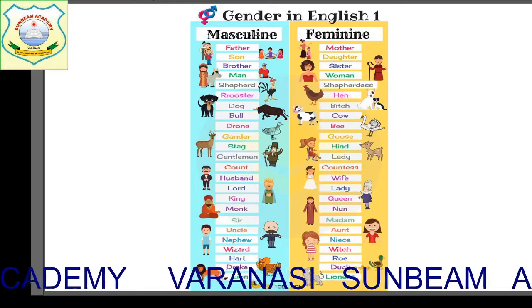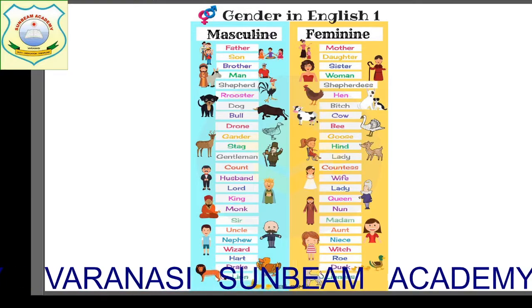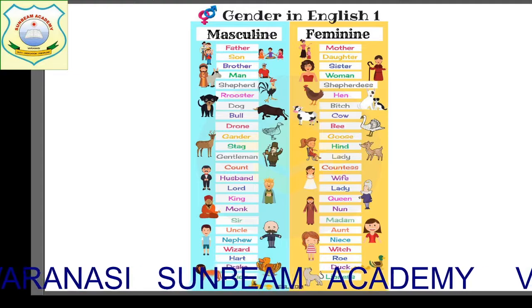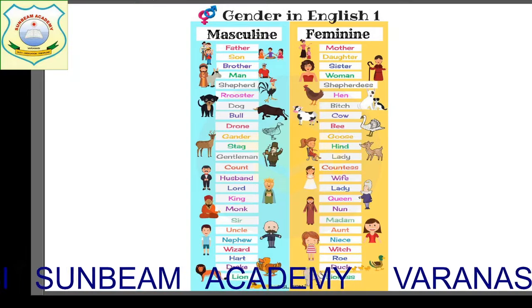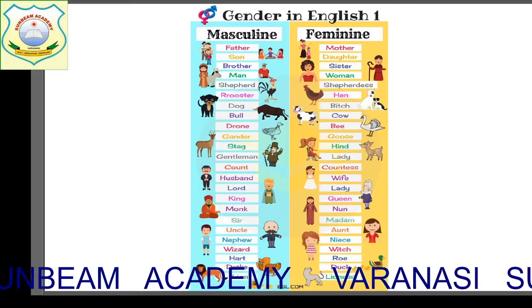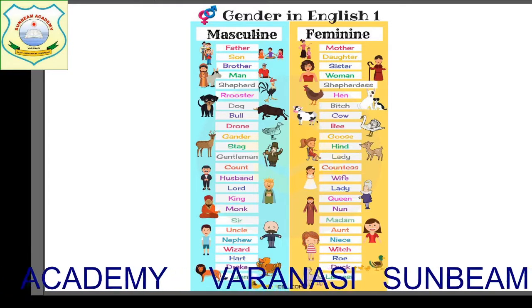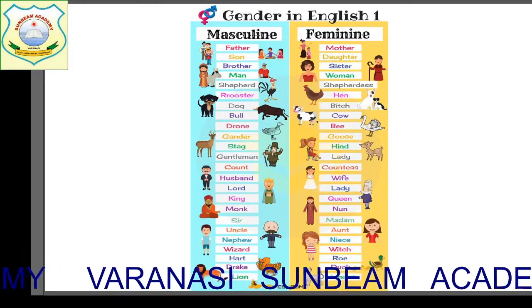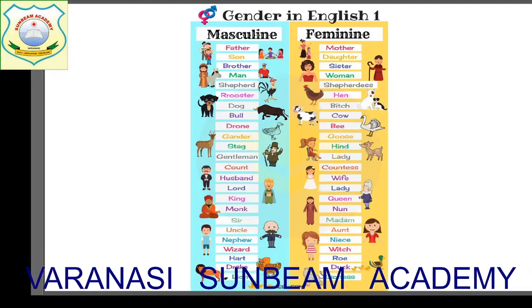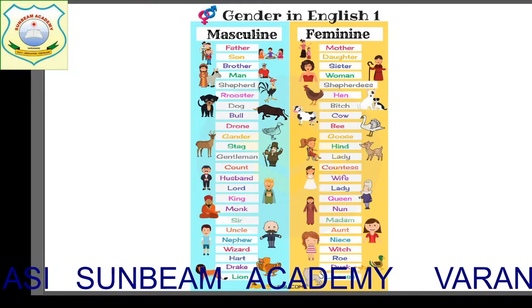King, queen. Sir, madam. What is the next one, children? Uncle, aunt. Nephew, niece. Wizard, witch. Hart, roe. Drake, duck. And the last one is lion, lioness.